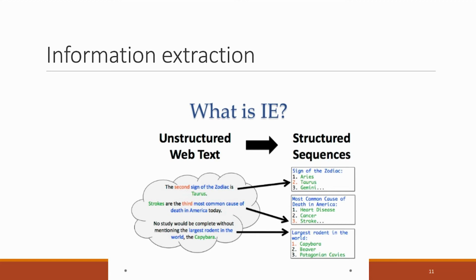Information extraction is a task where we feed a bunch of documents into the algorithm, and then the algorithm comes up with some relations or knowledge chunks about the world. For example, the algorithm might read these pieces of text in this example and might understand that, yes, the second sign of the zodiac is Taurus. So it understands that there's something called the signs of the zodiac, and the second of these is Taurus. Or that strokes are a common cause of death in America. A very useful application, because in information extraction, it's a bit like we're trying to make algorithms understand language the way we do.